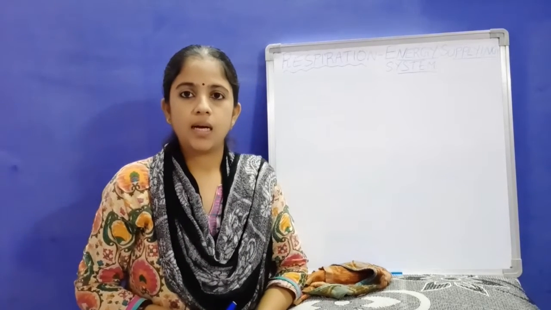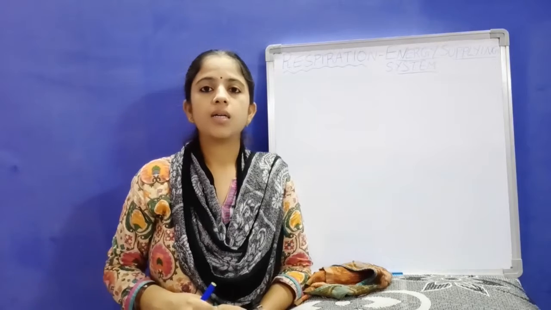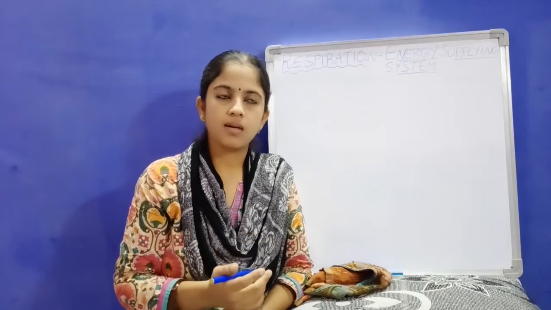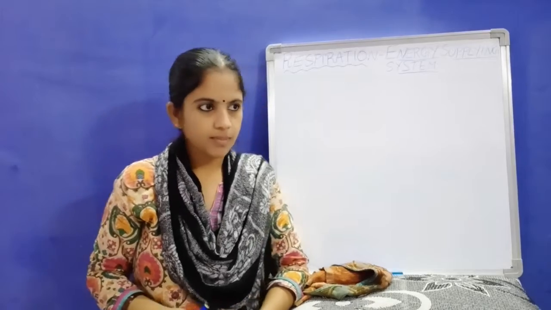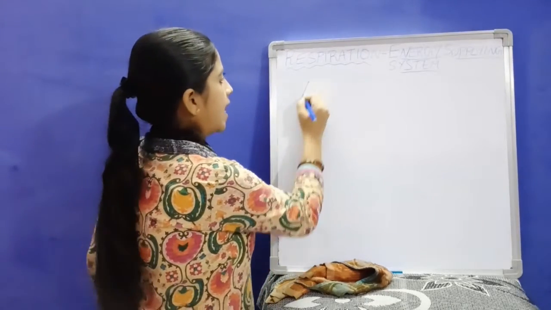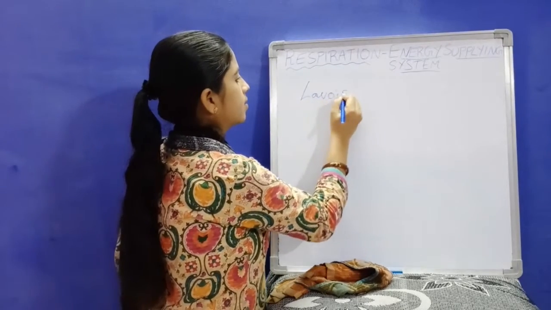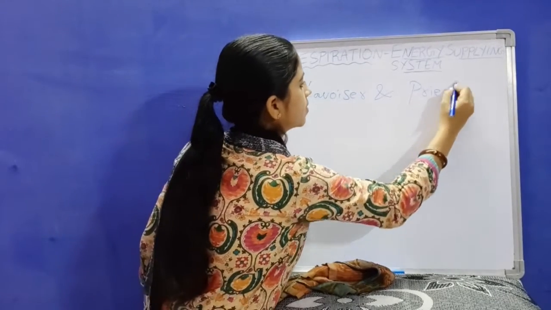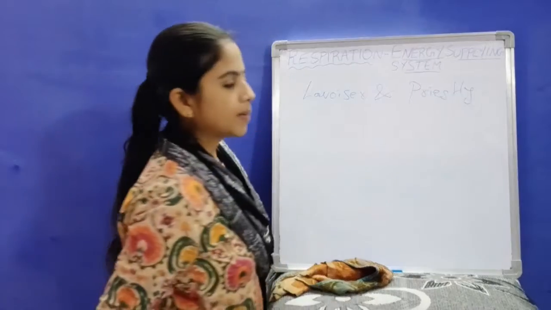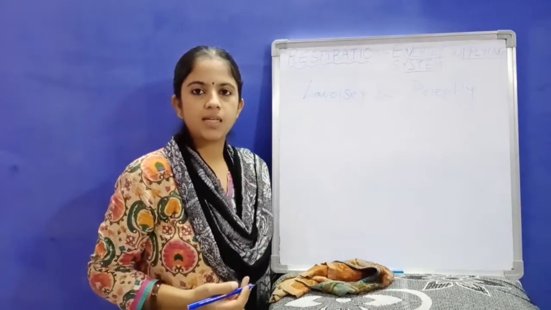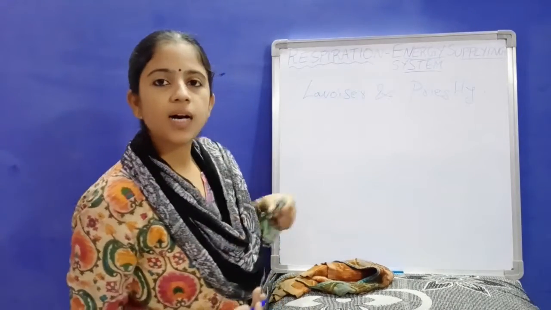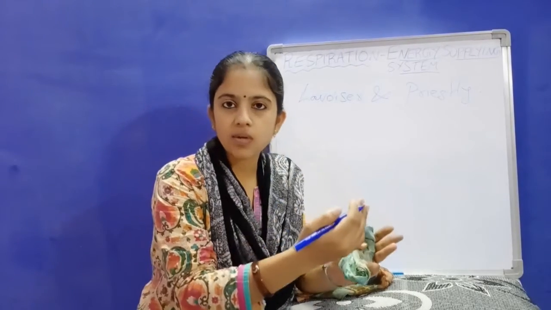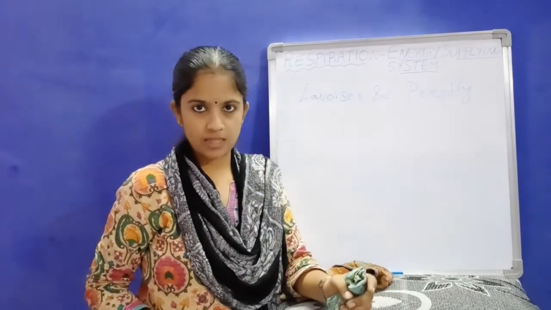But later on, it was only in the 18th century that the work of Lavoisier and Priestley made the world aware of the mixture of gases and the relation between the gases of the air and respiration.